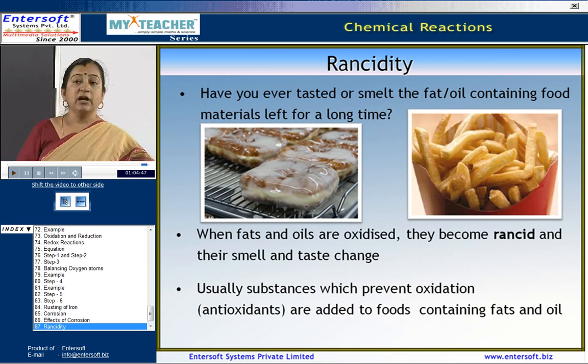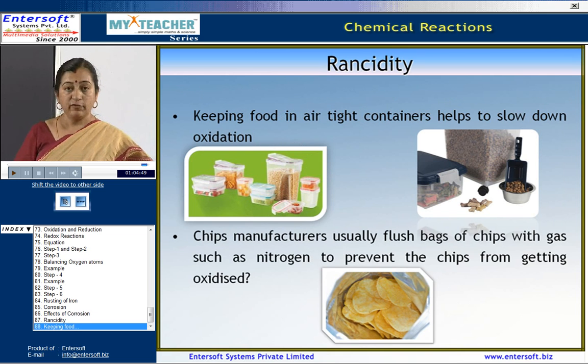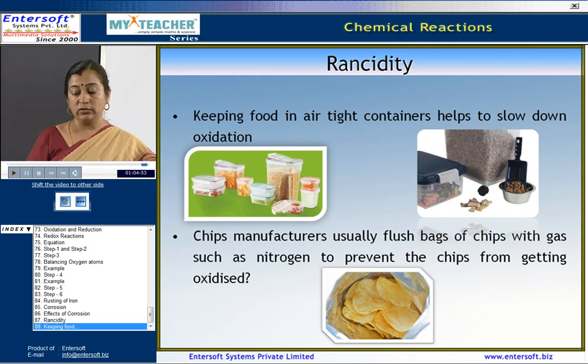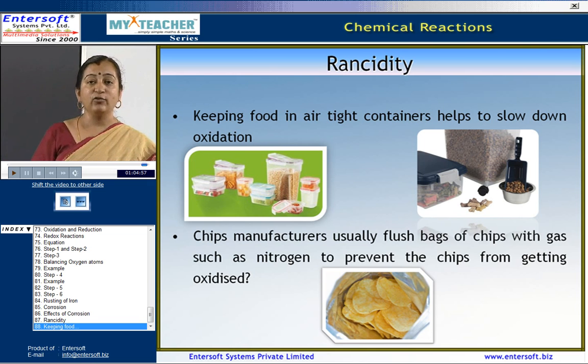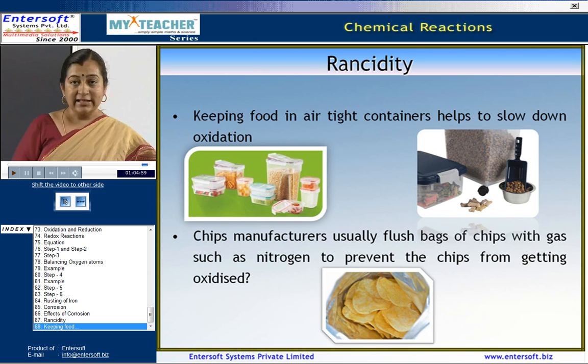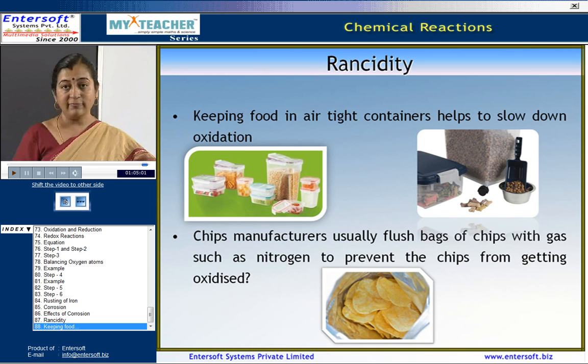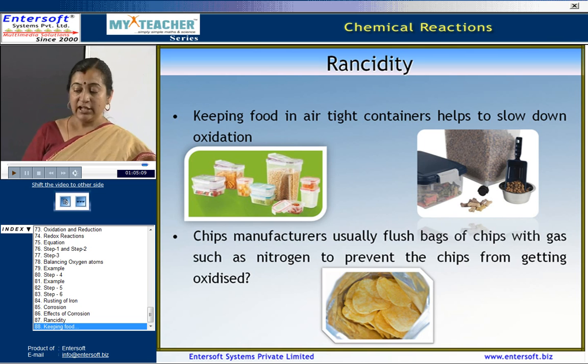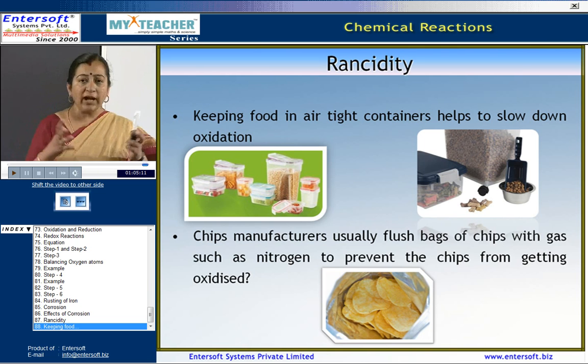How can this be avoided? Now, keeping food in airtight containers helps to slow down this oxidation. I am sure all of you are familiar and you love eating chips. The chips that come from flush bags. All of you can remember your Lay's chips packets, the Bingo, the other packets of chips that you eat. They all are puffed up. Now why are they puffed up?